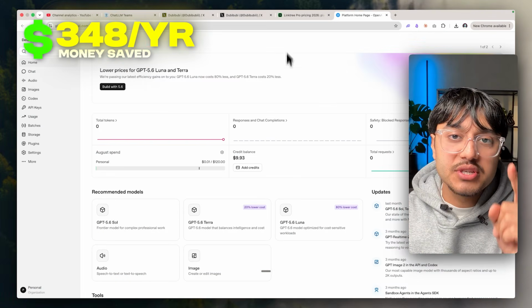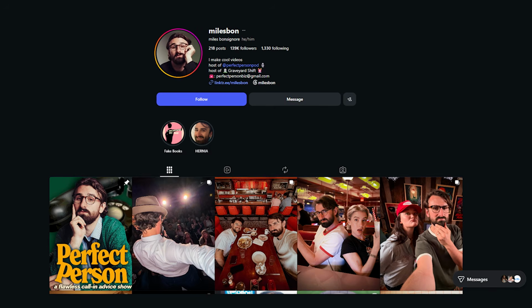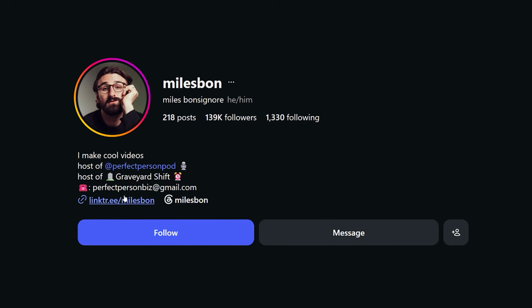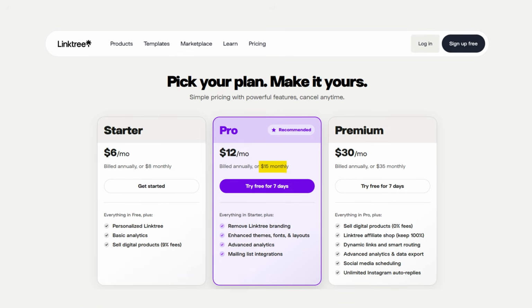Next up, we're going to be replacing Linktree. And you're probably wondering, what the hell is Linktree? You know that link in everyone's bio that you see that has like multiple different options? Yeah, they charge $15 a month. So we're going to be rebuilding it from scratch.